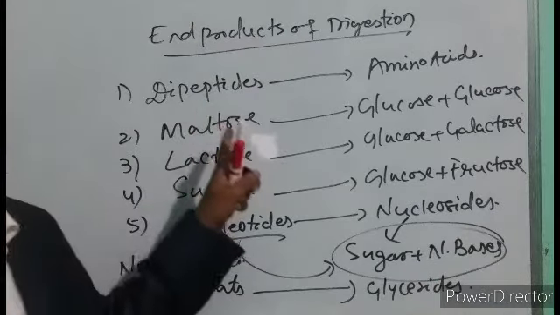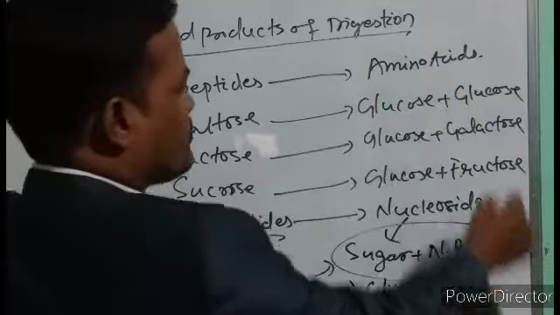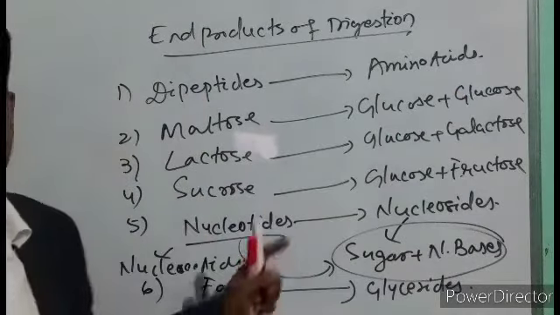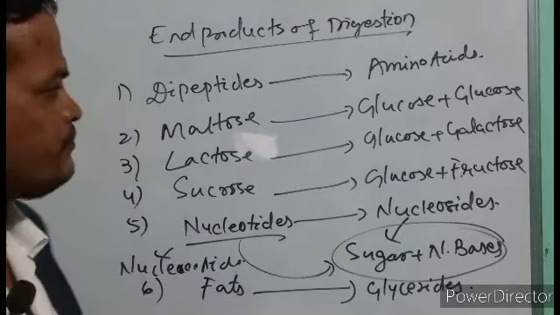So this is the summary of the end products of digestion, and these are all the simpler forms of the complex materials. Is it right? So this is the end product of the digestive process.